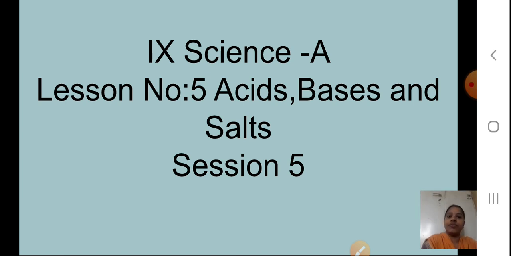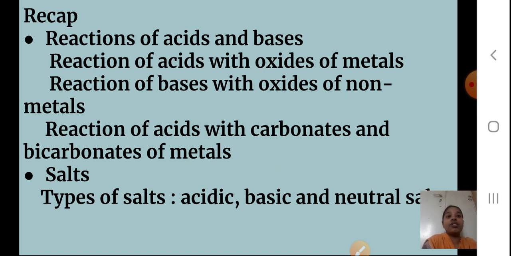This is our session 5. Okay students, now in session 4 we'll just have a recap of what we have studied. You studied about reactions of acids and bases. In that, the reaction of acids with oxides of metals you saw, reaction of bases with oxides of non-metals you saw. Yes, that means both the oxides of metals and non-metals react with the acids and bases. Then you saw reaction of acids with carbonates and bicarbonates of metals, sodium carbonate and sodium bicarbonate you saw. Hydrogen gas is evolving in this.